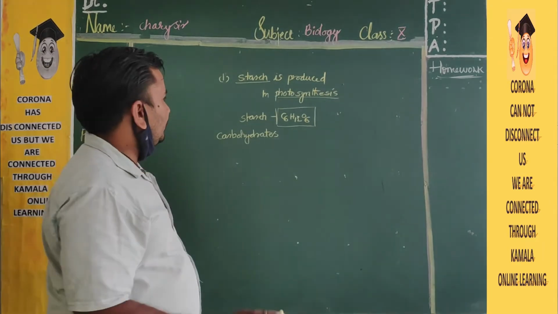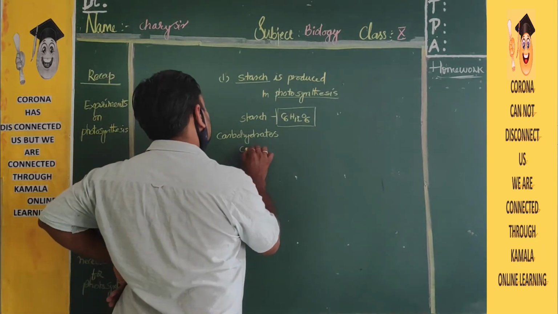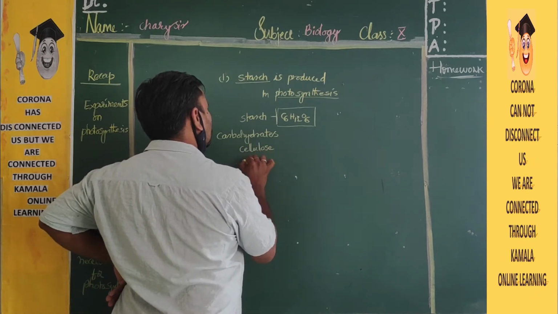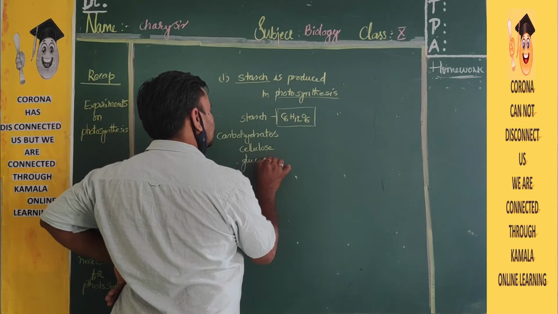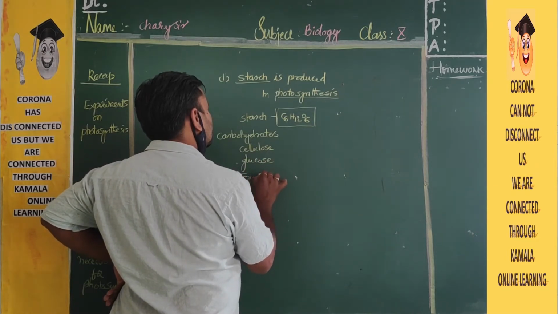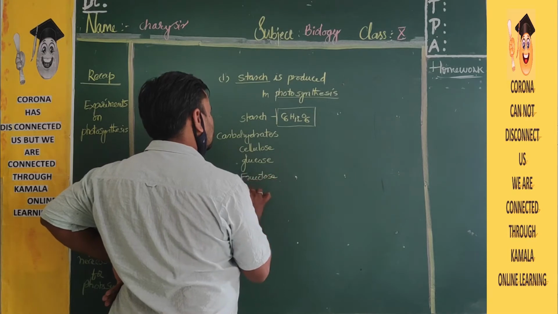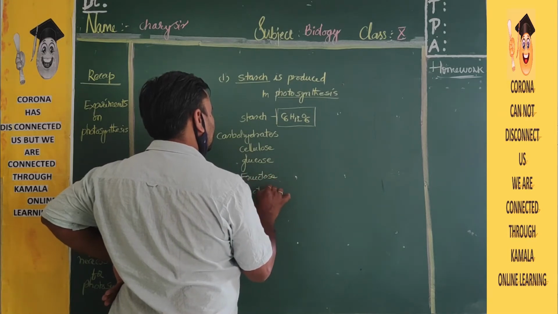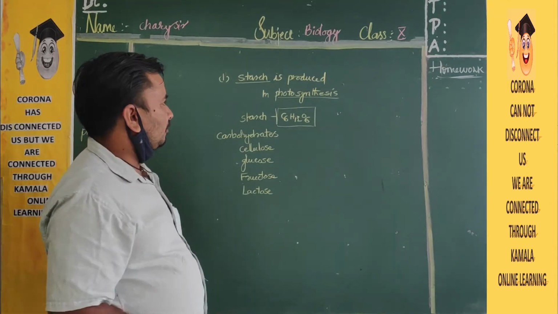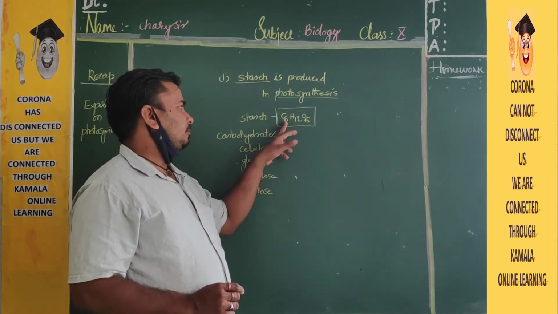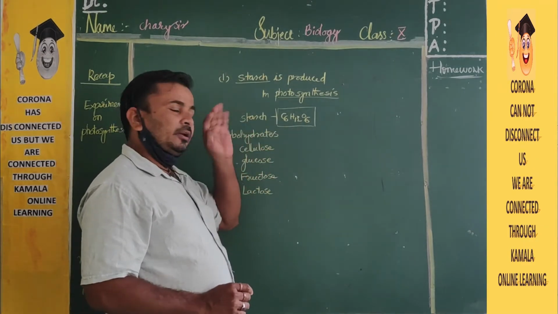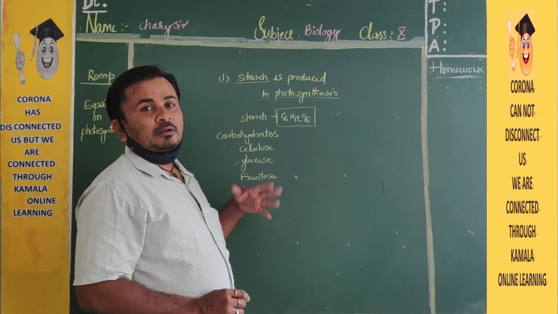So many names are there: cellulose, glucose, fructose, lactose. Like that, so many carbohydrates are there. The formula will be the same, but the numbers will be changed: the carbon number, hydrogen number, and oxygen number. These all belong to the carbohydrates.